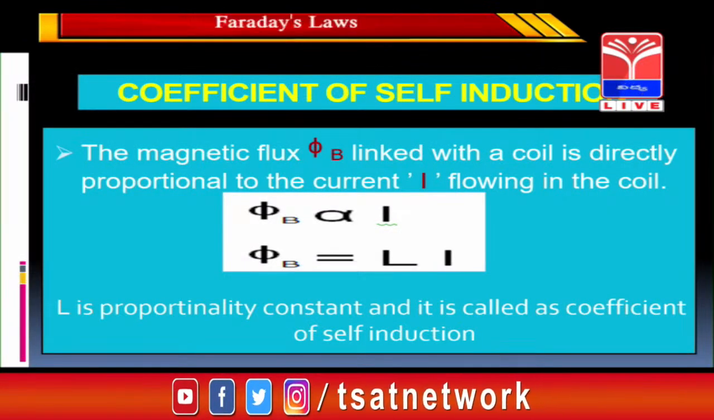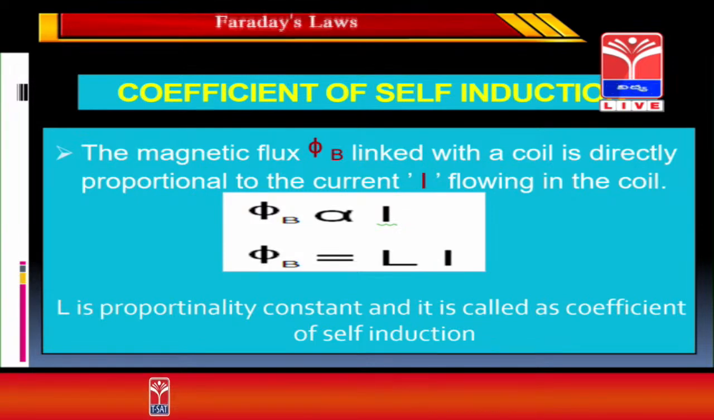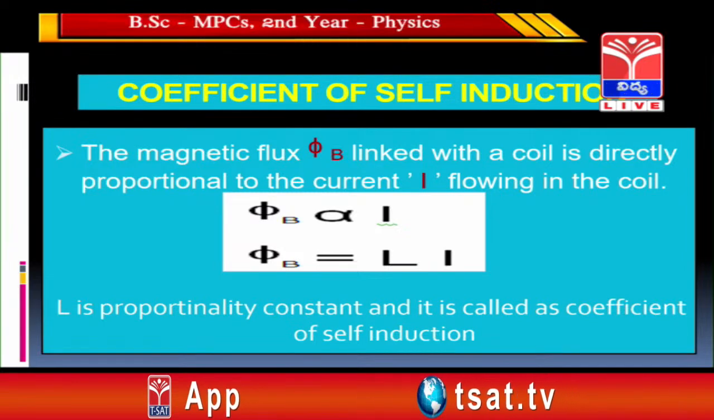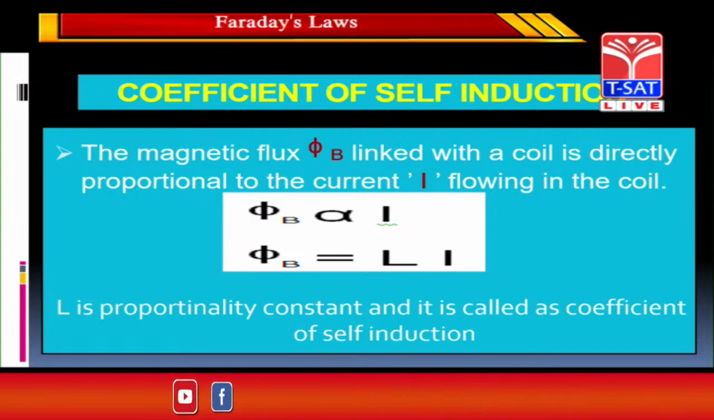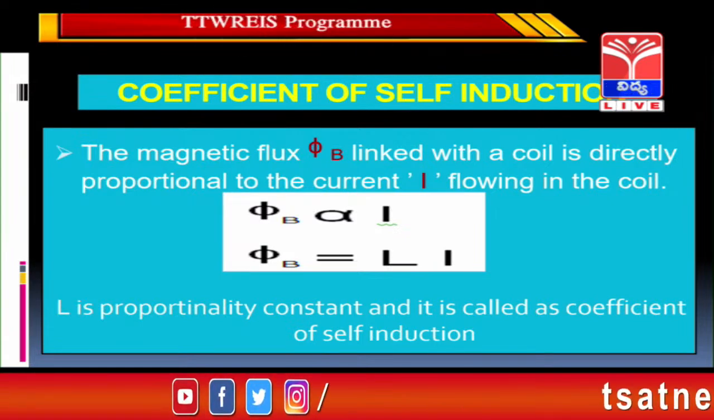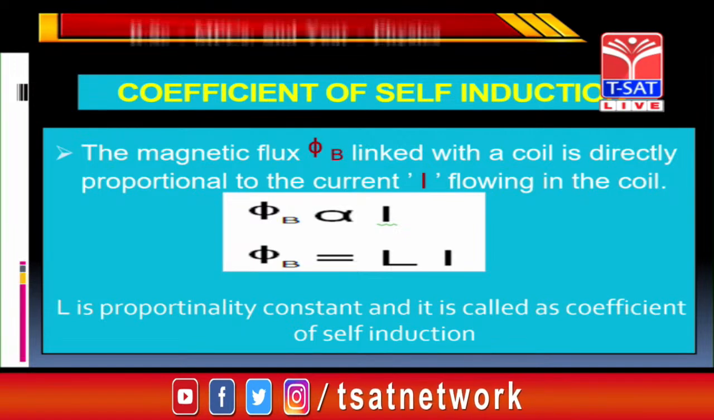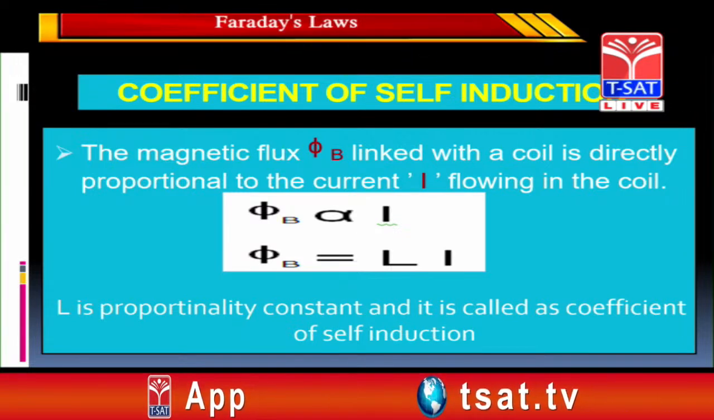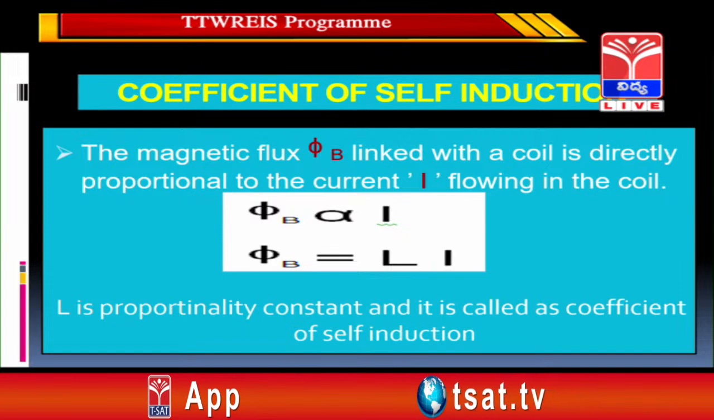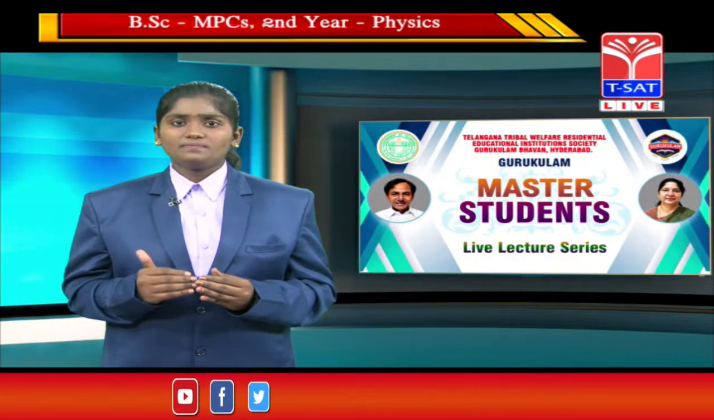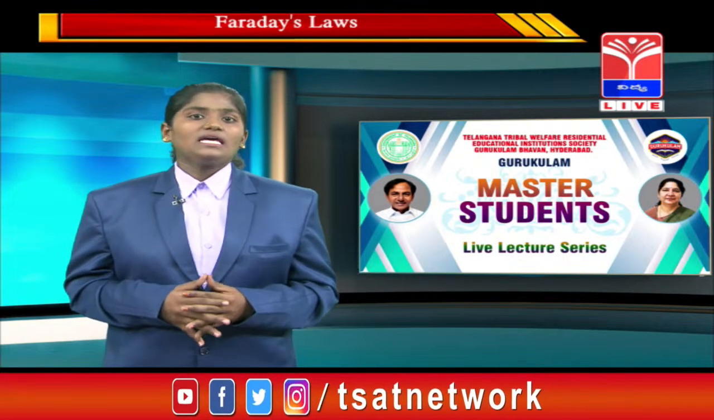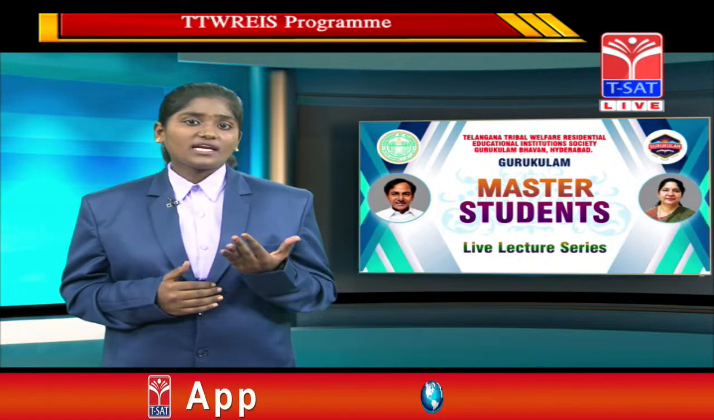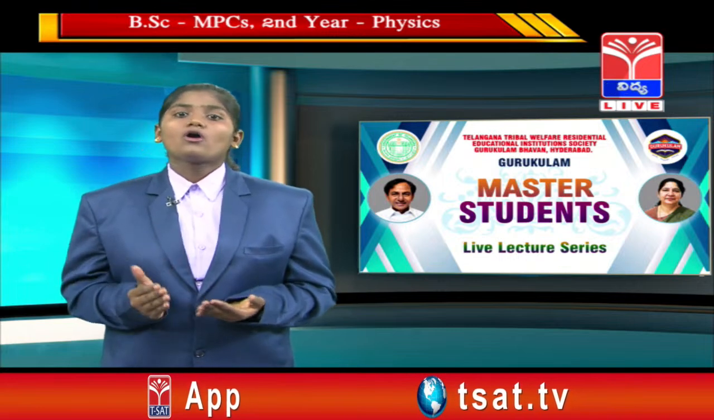And now see the coefficient of self-induction. The magnetic flux phi B linked with a circuit is directly proportional to the current I flowing in a coil. Phi represents the magnetic flux, and the magnetic flux linking with the coil is directly proportional to the current. Why is the flux directly proportional to current? Because, as we have seen, if current is changing in the coil, then the flux is changing in the coil. If the current is constant in the coil, then the flux is also constant in the coil.